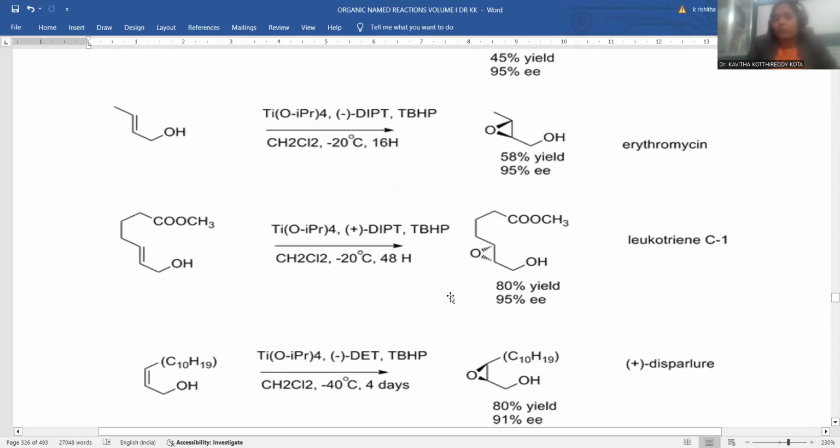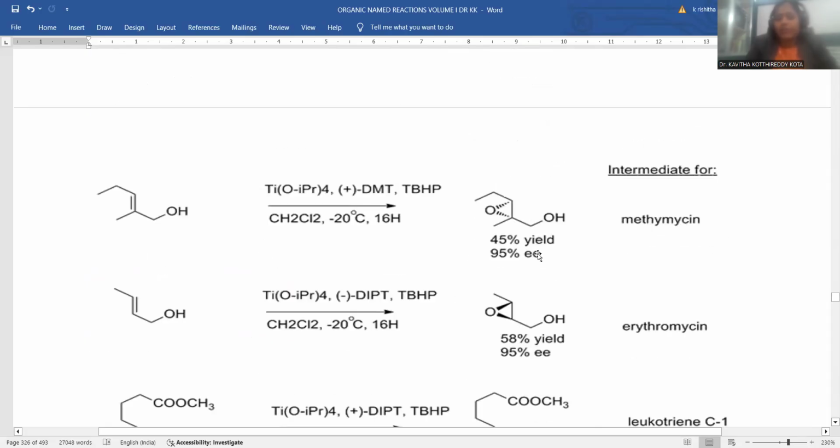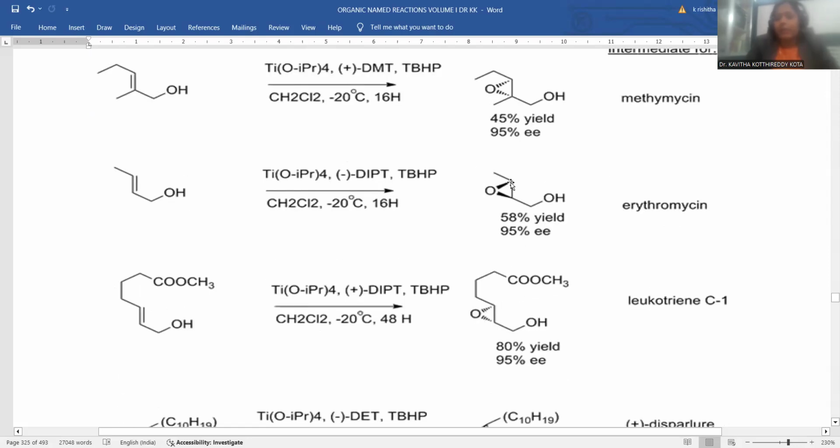Their common names are also mentioned over there. In the first one, whatever is generated, this epoxide is named methymycin. Methymycin is the name of this compound, and the second epoxide generated from this allylic alcohol is called erythromycin. Erythromycin is a kind of antibiotic, right?